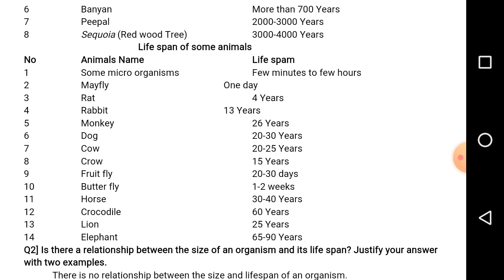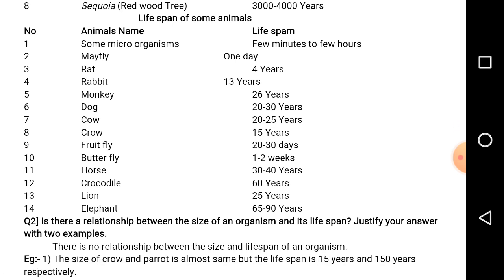Fruit fly is commonly called the Cinderella of genetics, and the scientific name is Drosophila melanogaster. Why is it called the Cinderella of genetics? Because the major studies in genetics have been done on Drosophila. What is the reason? Because they have only 4 pairs of chromosomes, that is 8 chromosomes.